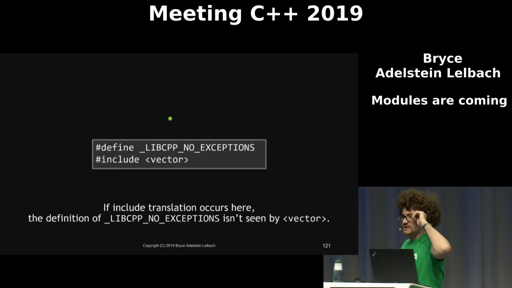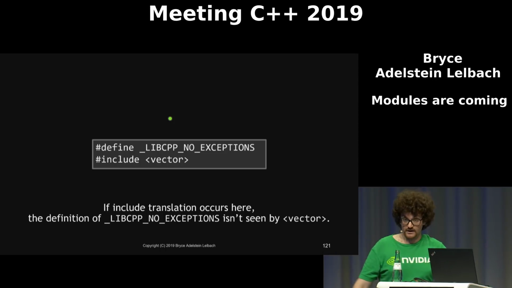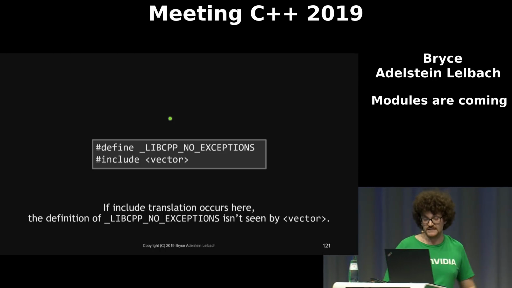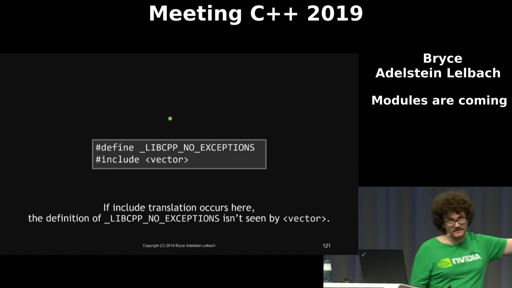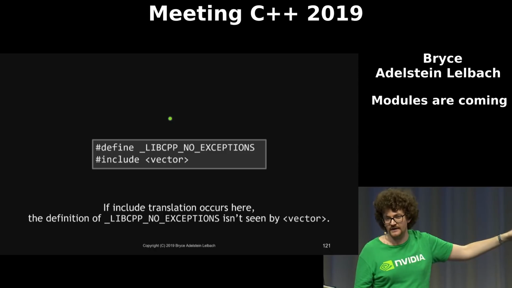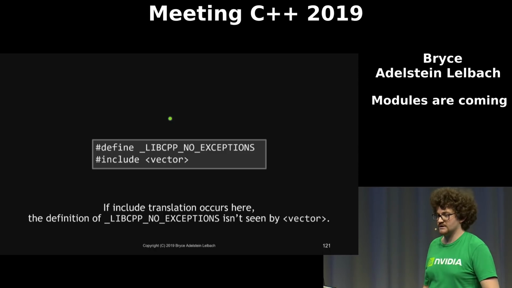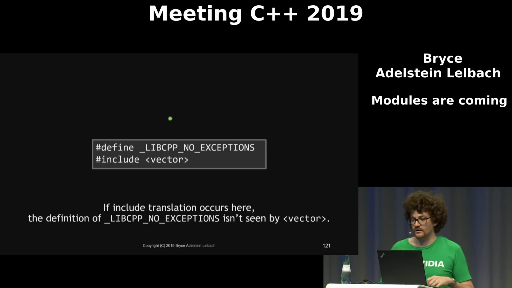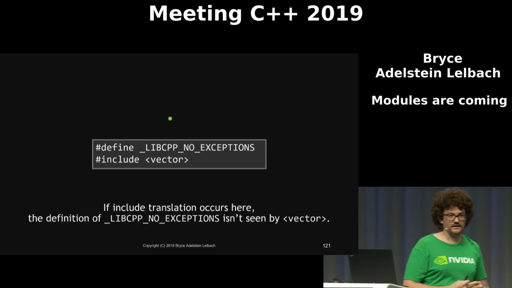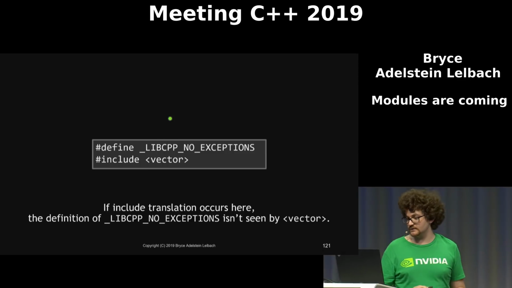Now, include translation used to be mandated. About 6 months ago, it was required that include translation be done here. Now it's implementation defined, which I actually would argue might be worse, because it means on some platforms, which will always do include translation, this will never work, and on other platforms, it'll always work because they don't do include translation.